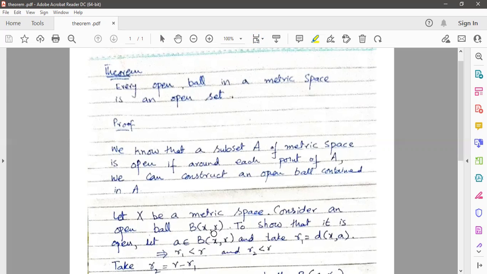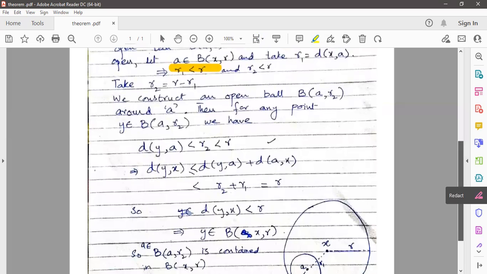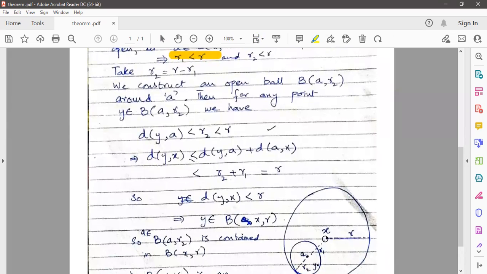So we take another general point, let's say a, of the ball. I have made a diagram to show all this. This is the open ball Bxr with center at x. Its radius is r.